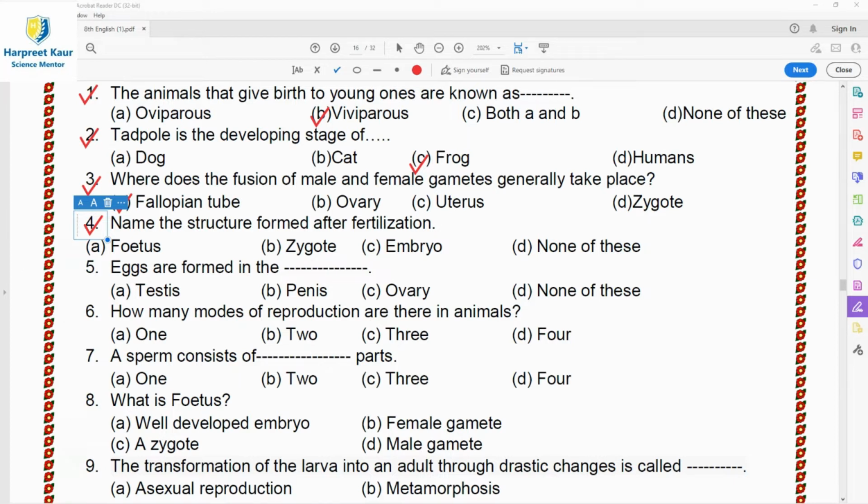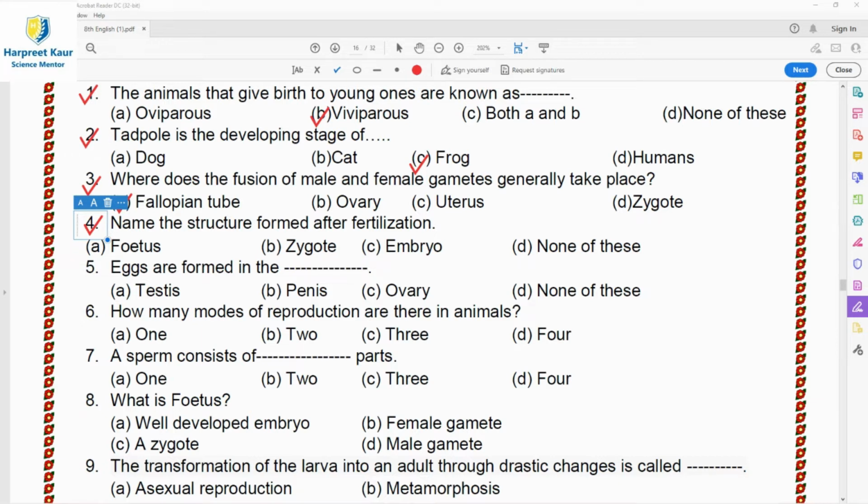So what is fertilization? It is the fusion of the egg with the sperm, and the process is called fertilization. Fertilization is internal as it is taking place inside the female's body in the oviduct. So what exactly happens in this process is that the nuclei of the sperm and the egg fuse to form a single nucleus.